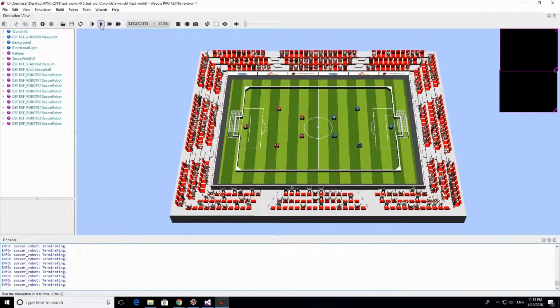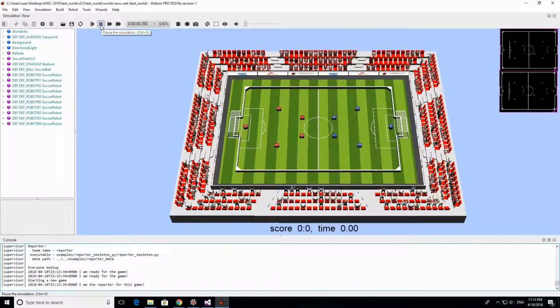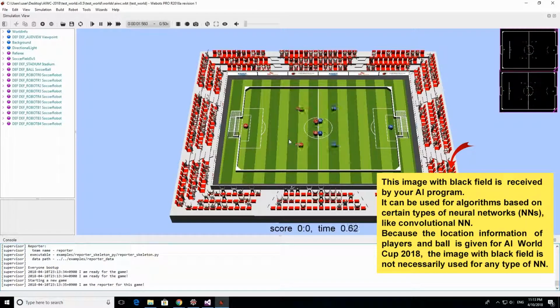Just going to run. It's going to start the simulation that's going to run for 10 seconds. We hope that something interesting happens in these 10 seconds.